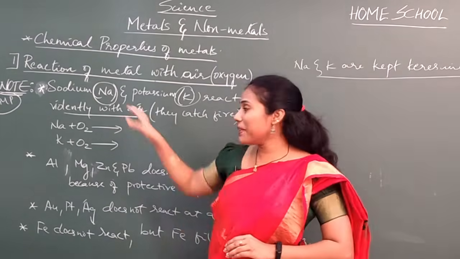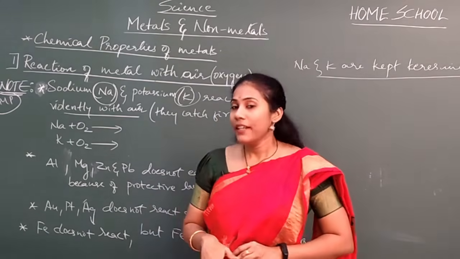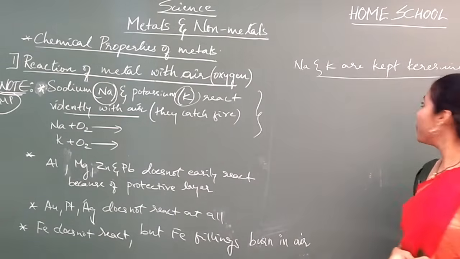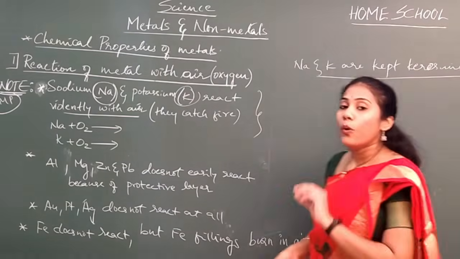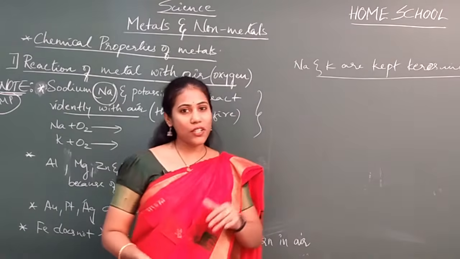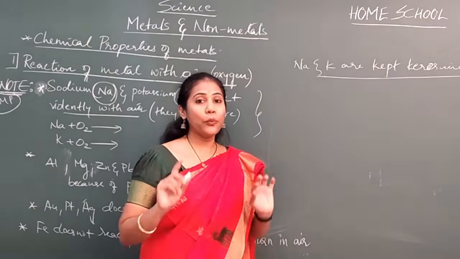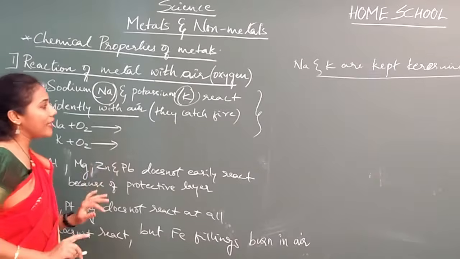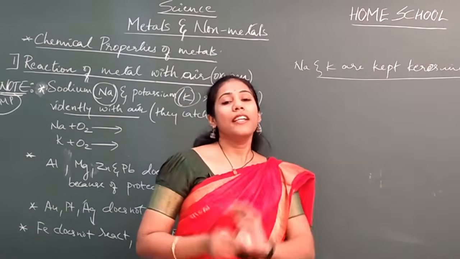The reaction is very violent, very dangerous. That is the reason we keep sodium and potassium in kerosene. It's a very important question. They'll ask why sodium and potassium are immersed in kerosene. What is your answer? It is because these two are very reactive. They quickly and vigorously, violently react with air. It's very dangerous, so they are always kept under kerosene.